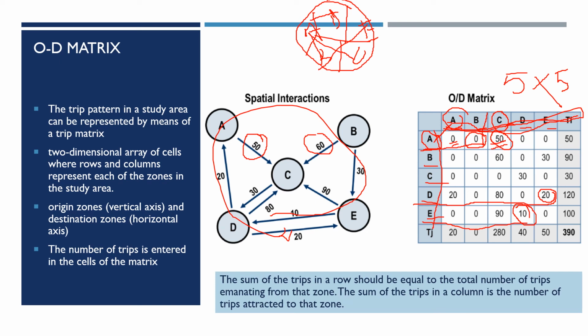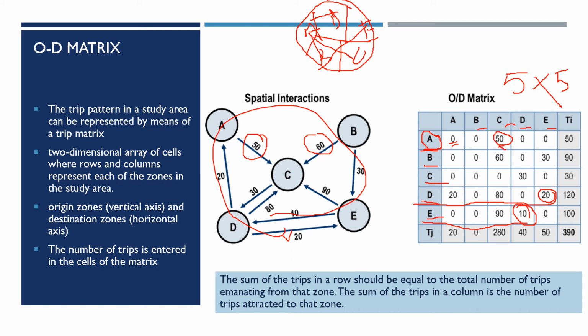And I will also come to know, like, from A, if I look at, let me just erase everything. Yeah. So if we see from A, there are no trips to A, there is no trip within A, 0 trips. A to B, 0. Again, A to C, 50 trips. A to D, A to E, that means there are no other trips. From A, only 50 trips have happened.